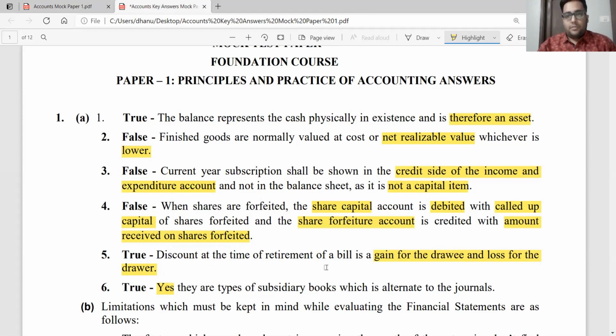Remember, whenever you give straight true or false, do not just state true or false, also give a valid reason. Even if the statement is true, try to write something about it, not just the statement itself. You need to give a valid explanation for a true statement also.